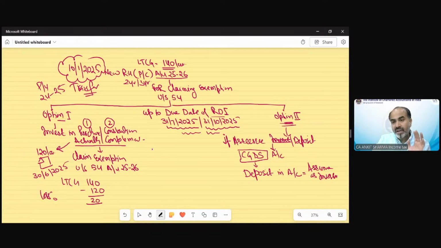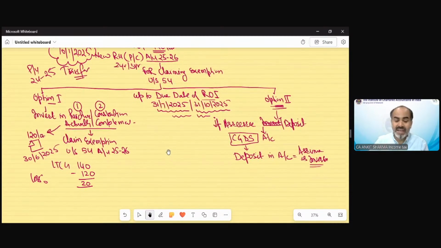We will assume the amount you deposit in that account as if you actually invested it in the purchase or construction of property.